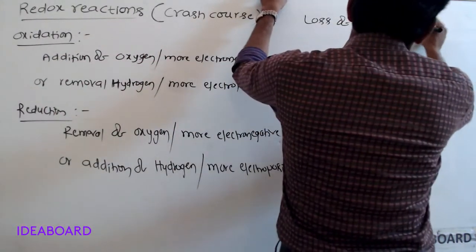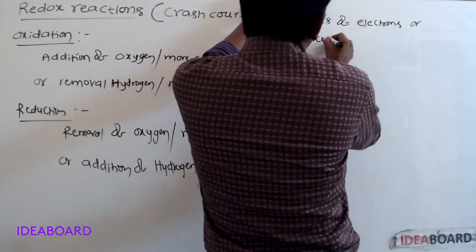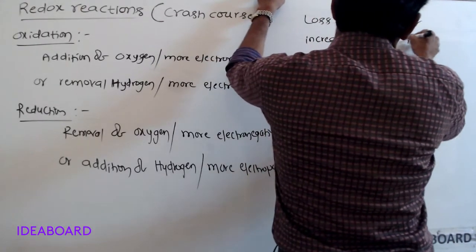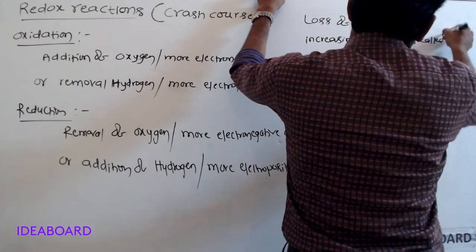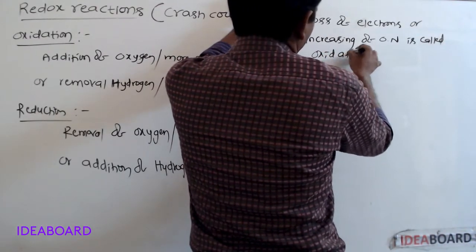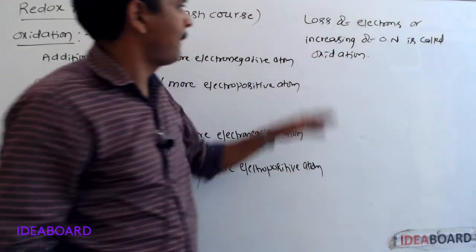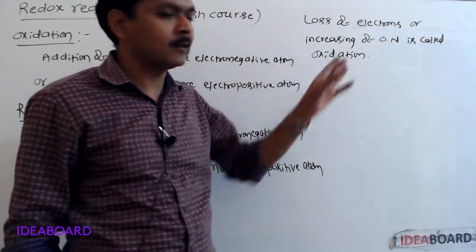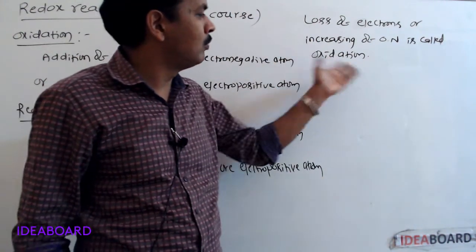So loss of electrons or increasing of oxidation number is called oxidation. This is according to the modern concept.